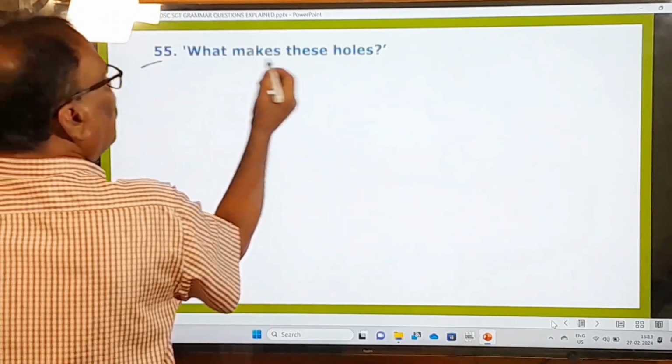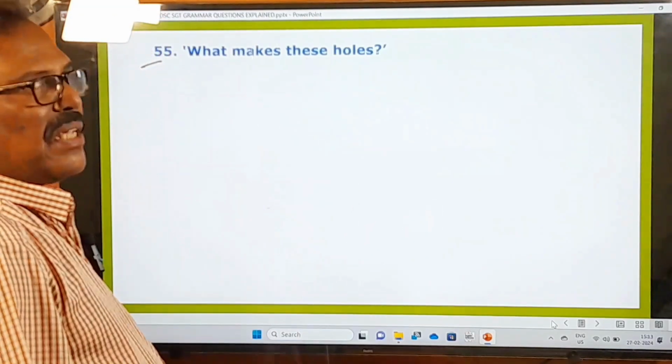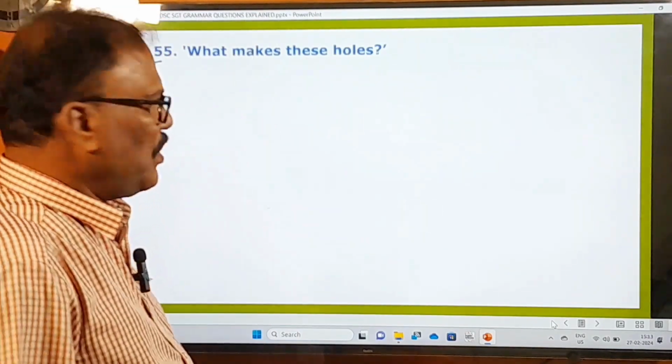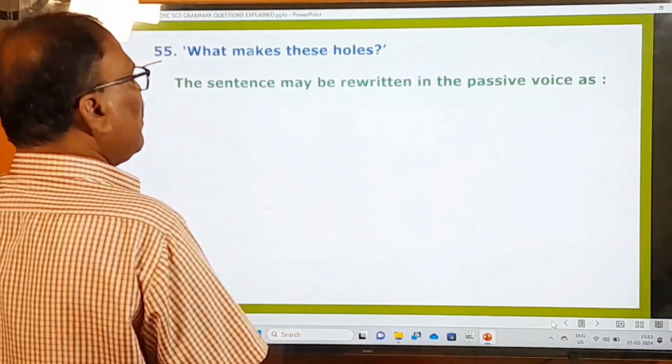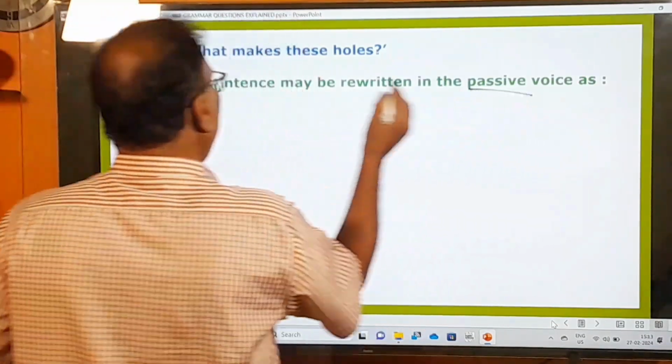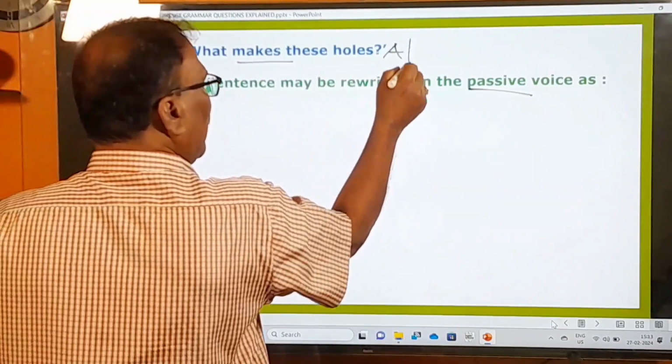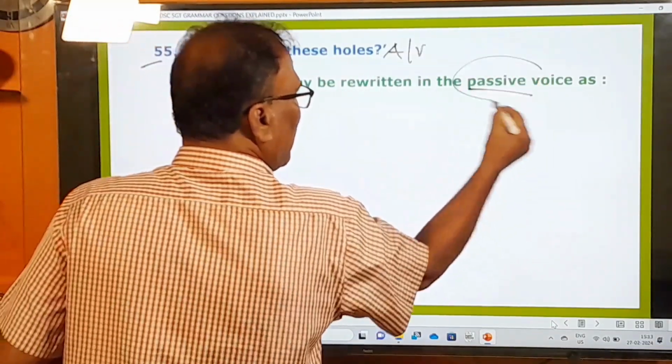55th question. What makes these holes? So this is a question. What is the examiner asking you to do? So let us see that here. The sentence may be written in the passive voice. Okay, that means this is in the active voice. And now you have to change it into the passive voice, right?